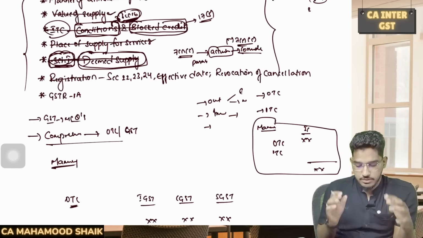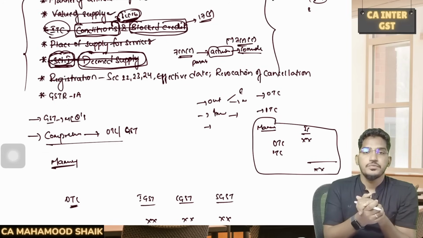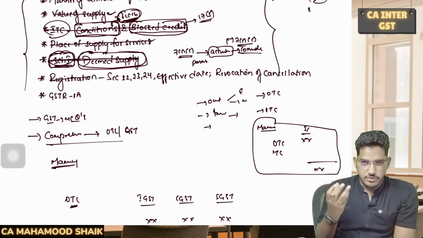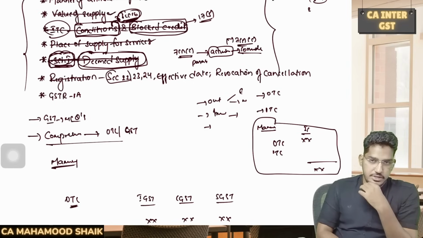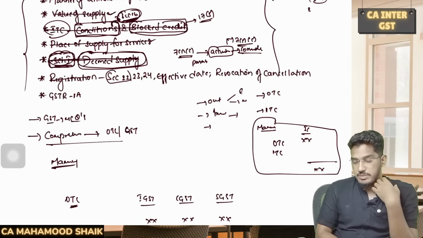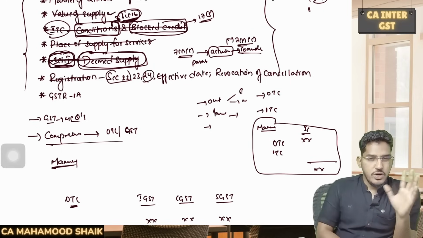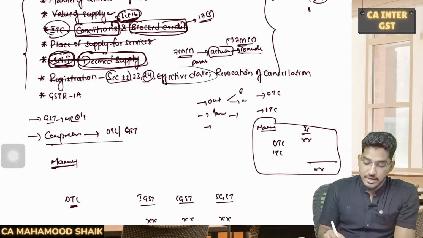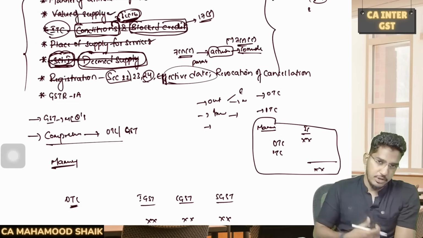So in the registration chapter, not the entire chapter, as you all are aware, registration is also a very big chapter, which contains multiple concepts. So from the registration chapter, I would like to touch upon a few aspects. One is the applicable threshold limit, a very frequently tested question and most important concept. What is the applicable threshold limit? When which threshold will become applicable? That we will try to have a quick look. Then we will see quickly who are the persons who are liable for compulsory registration. That also we will have a glance. And what is the effective date of registration? This is one such aspect where I have seen a large number of MCQs.